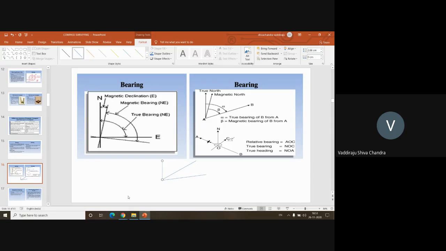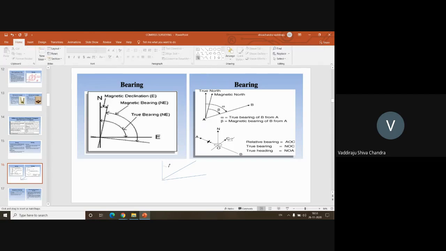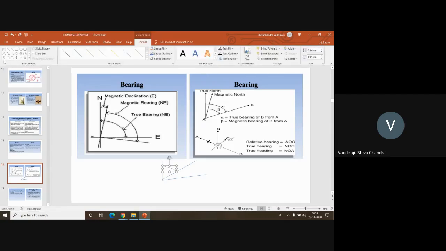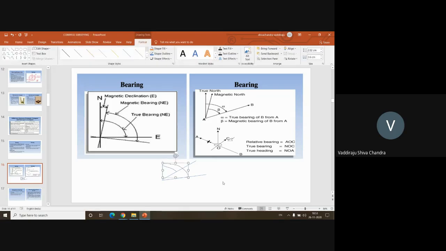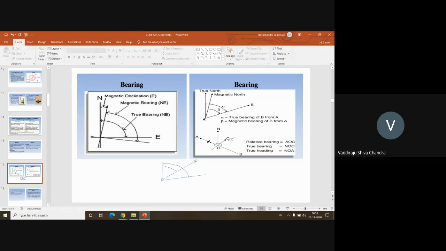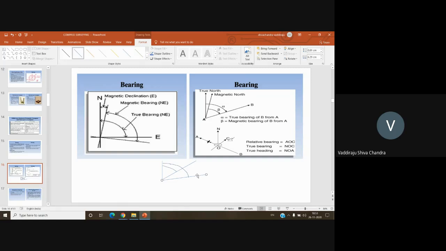suppose this vertical line is true north. Okay, so this is a bearing. Similarly, this can also be a bearing. Okay, we are having two survey lines here. This is the first survey line. This is the second survey line.